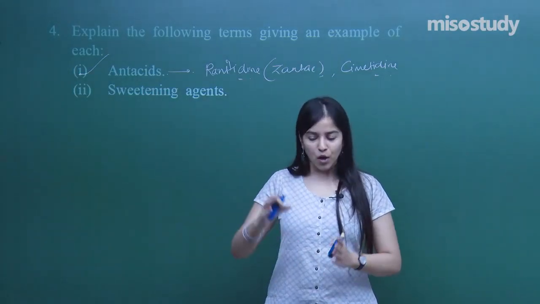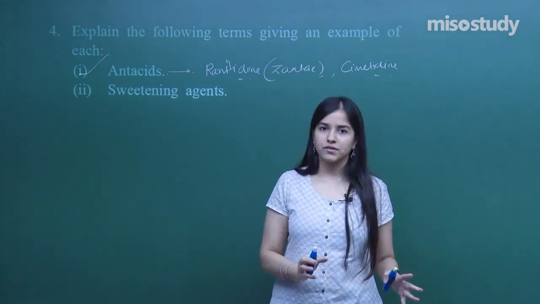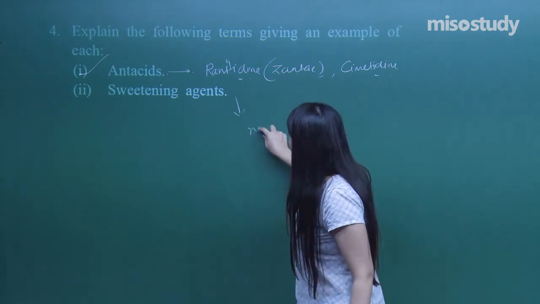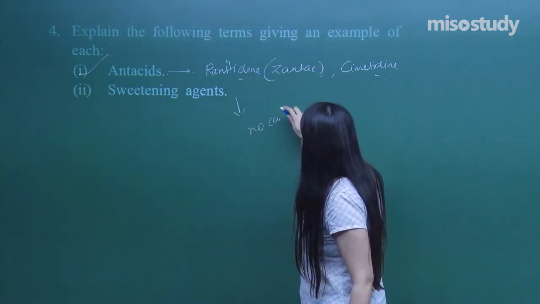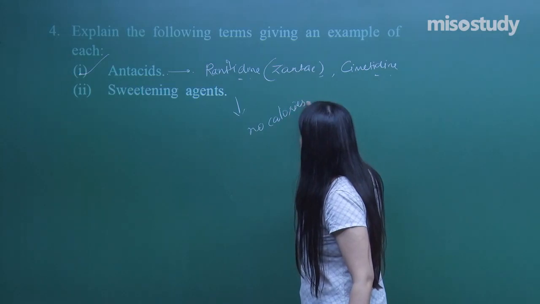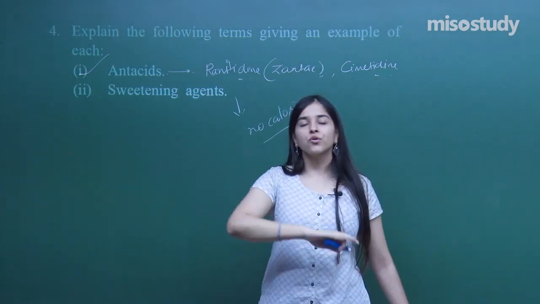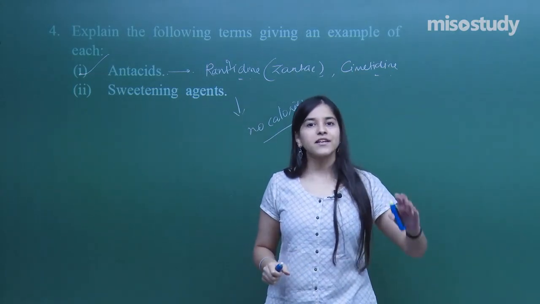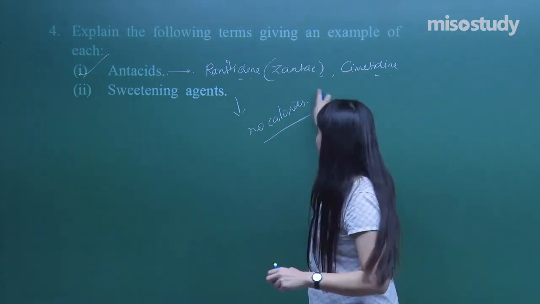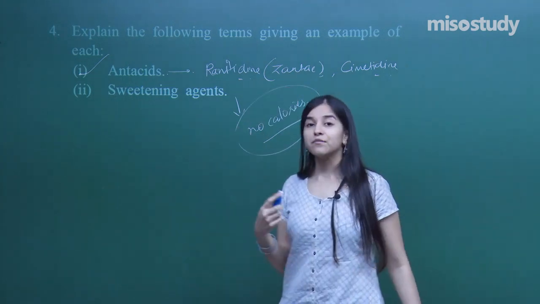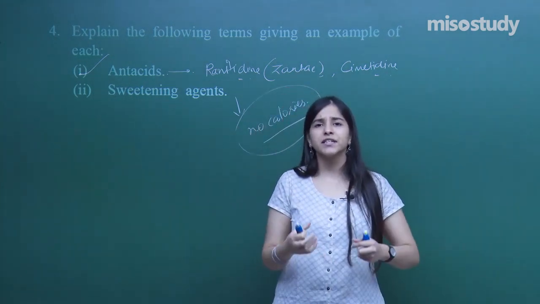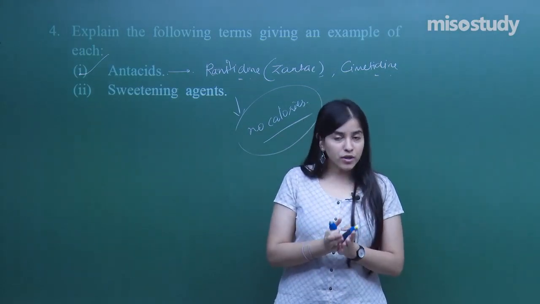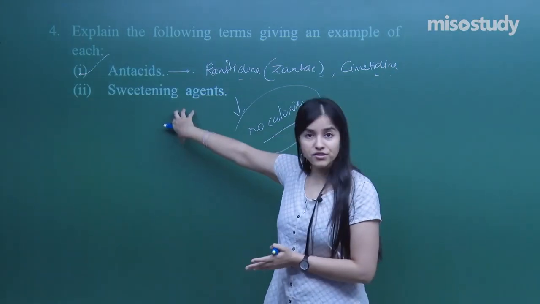These are the chemicals which can replace sucrose, right? And why are they better? They are better because they have no calories, and they also don't affect the blood sugar levels as sucrose does, as regular sugar does. So that is the quality of the sweetening agents. They can be used in different bakery products and different cooking procedures. These sweetening agents are also used.